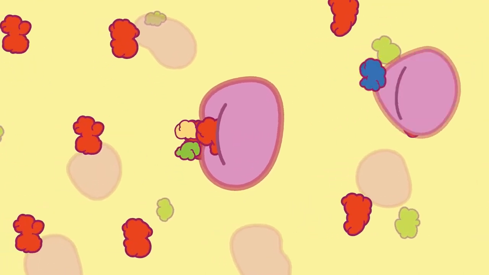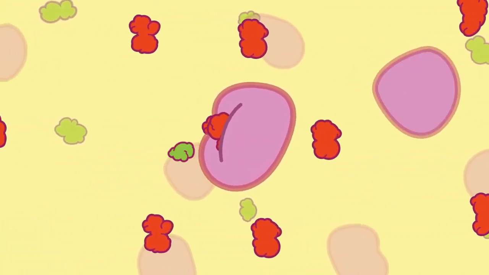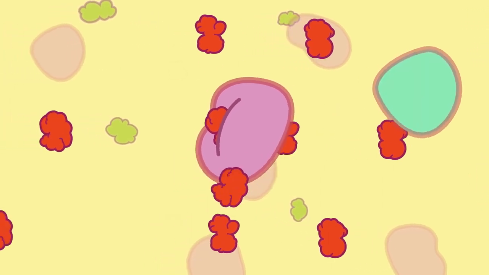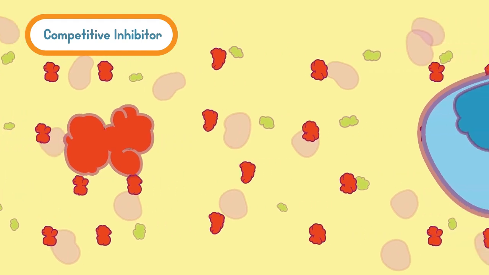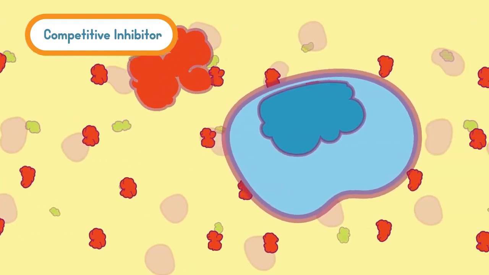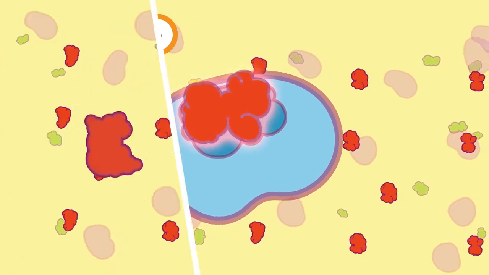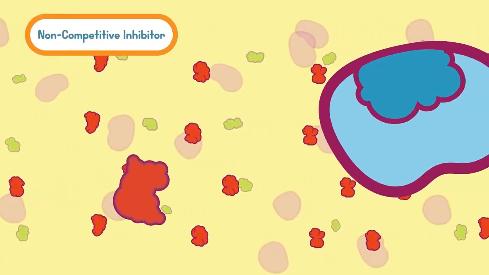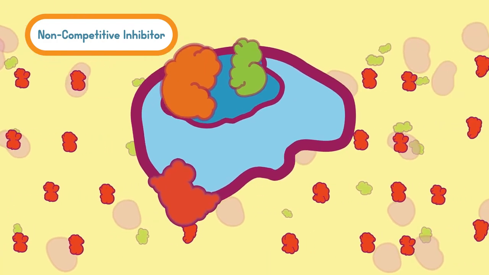They either block or distort the active site, thus inhibiting the reaction. Based on this, there are two types of inhibitors given below. Competitive inhibitors occupy the active site and prevent a substrate molecule from binding to the enzyme. Non-competitive inhibitors attach to parts of the enzyme other than the active site to distort the shape of the enzyme.